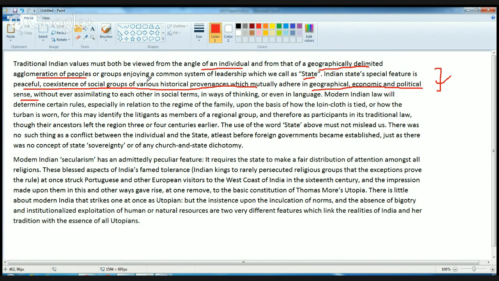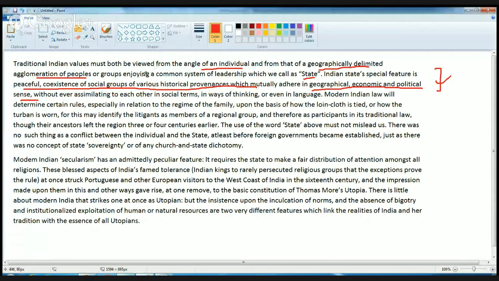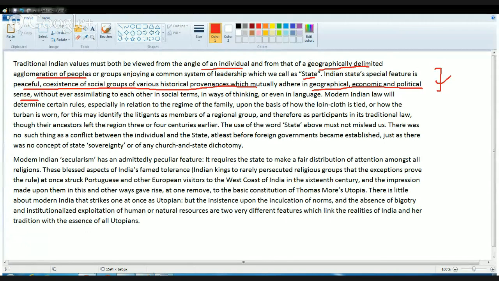These are the two things the author talks about when he uses the word state. So the author is trying to highlight the absence of conflict between the state and the individuals, or in other terms, an interconvergence between the individuals and the geographical delimitation of people or the region.